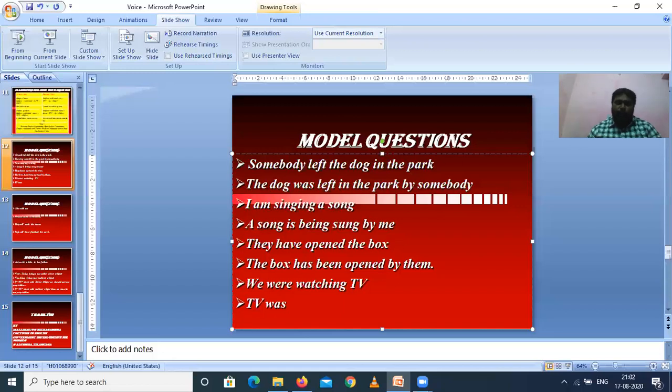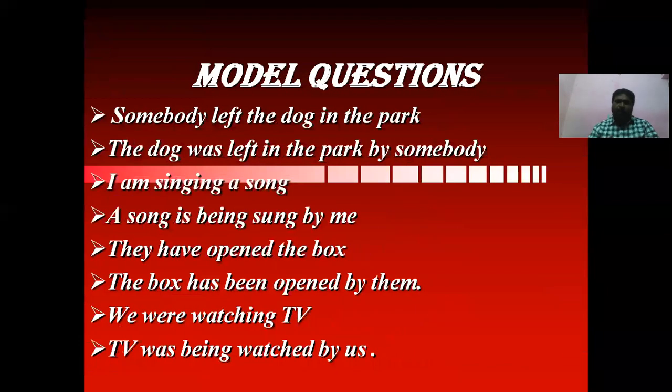Here we use being, because the given sentence is in past continuous. Blindly you can remember, if there is an ing form, we have to use being in passive voice. And what is the third form for watch? Watched. So watched by us; we becomes us in passive voice. So like that we see the model questions of active voice and passive voice.